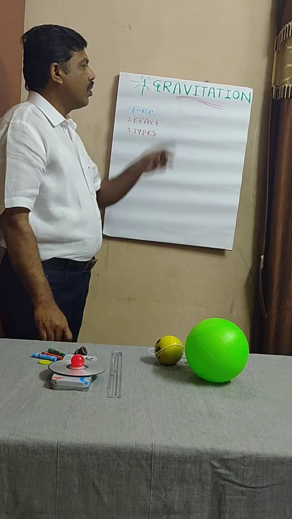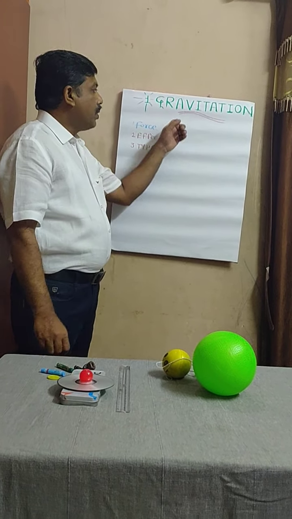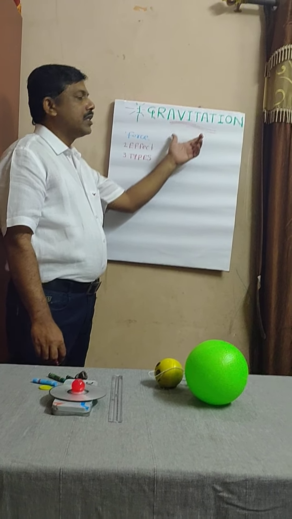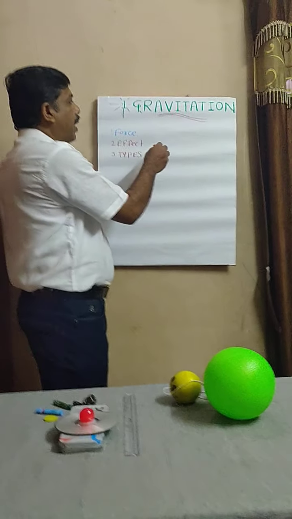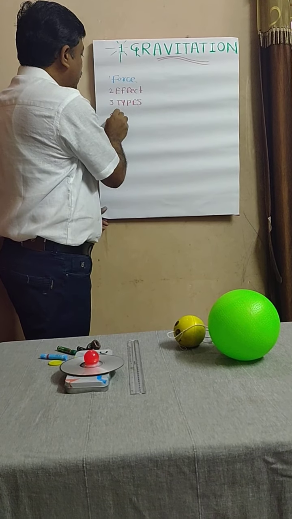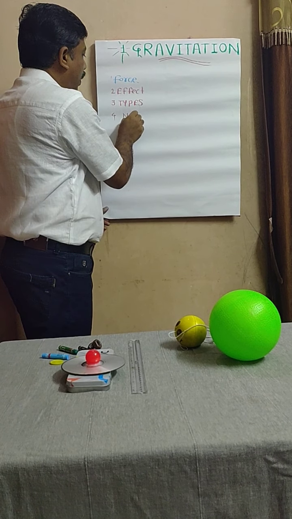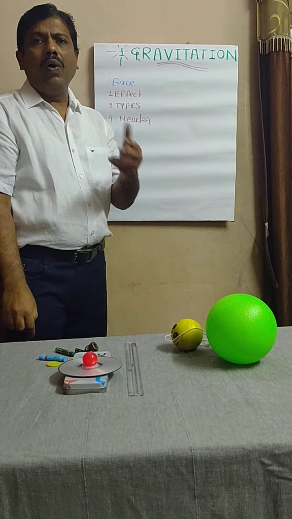Now we will switch over towards our topic of gravitation. When we switch over towards our topic of gravitation, we have to understand how gravitation was discovered. We know that it was discovered by Sir Isaac Newton. Who discovered it? Sir Isaac Newton. Newton discovered the force of gravitation. How did he discover it?